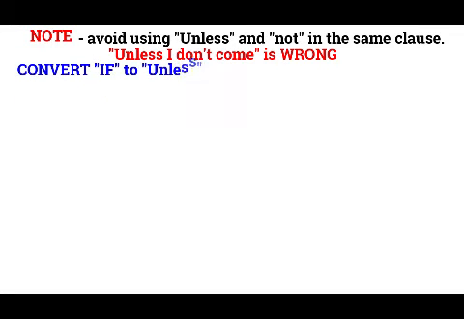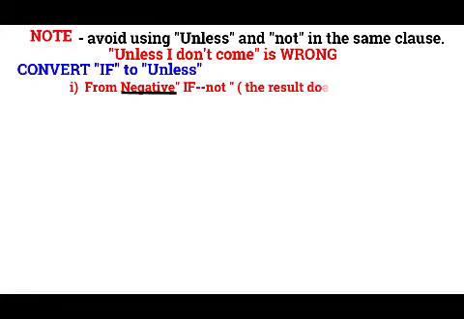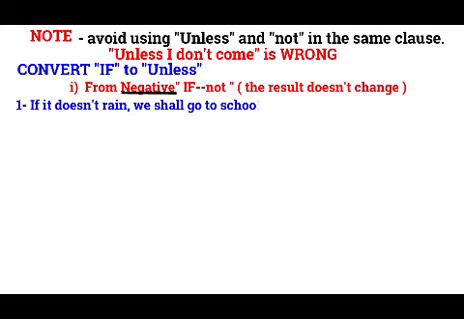Converting if to unless. When we have a negative if clause, changing from negative if not to unless, here the result will not change. Examples. If it doesn't rain, we shall go to school. This means, unless it rains, we shall go to school. The result has not changed because the condition has not changed either. The if condition is negative, unless is also negative.